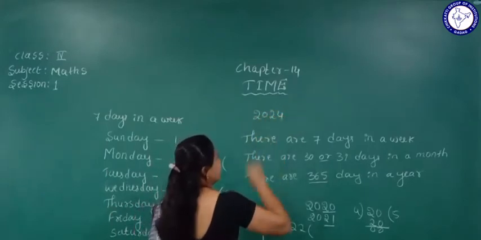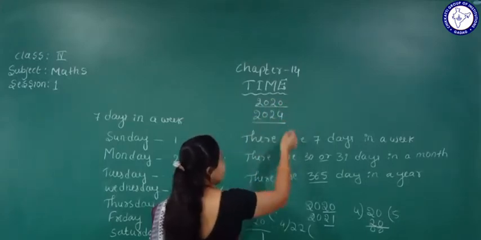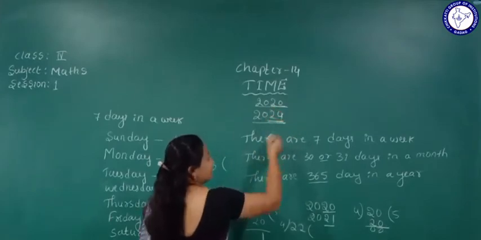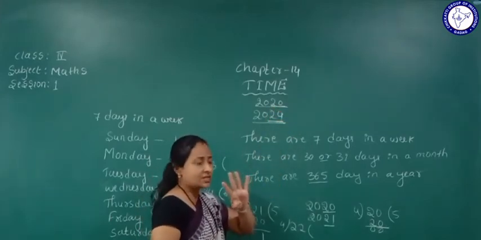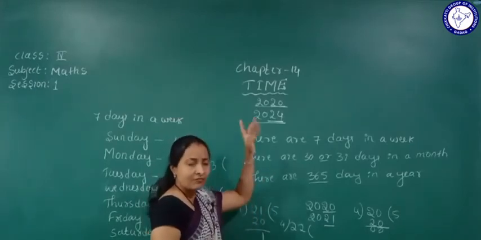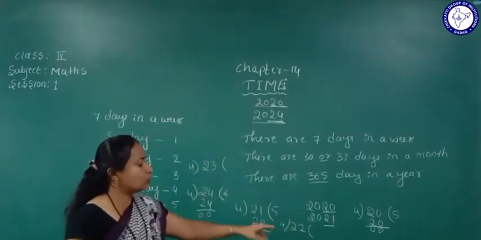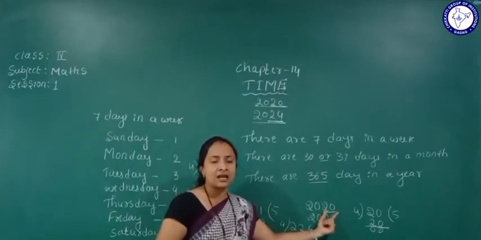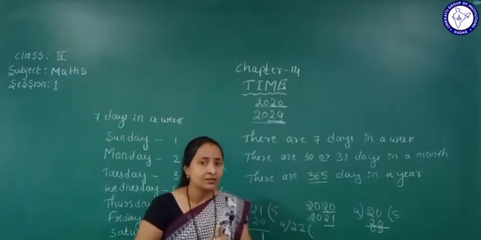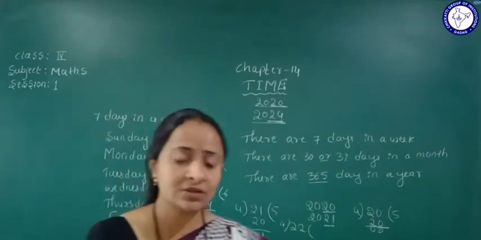So 2024 is a leap year and 2020 is a leap year. The next leap year after 2020 comes as 2024. See here, from 20 to 24, how many numbers is the difference? 4 numbers is the difference. So we can understand that a leap year comes once in 4 years. Understood this one? How will we find a leap year? If the last 2 digits are divisible by 4, that year we can call a leap year. So mind this one. I hope you understood about the leap year.